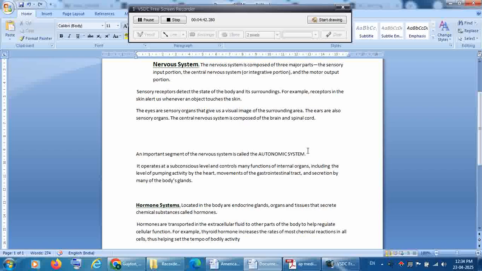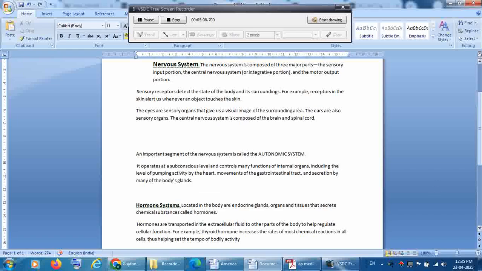This autonomic nervous system is a subconscious system which controls the heart rate, respiratory rate, and digestive process. Not only that, many other things are controlled autonomically without our knowledge or effort. This type of control in the nervous system is called the autonomic nervous system, which occurs at the subconscious level.